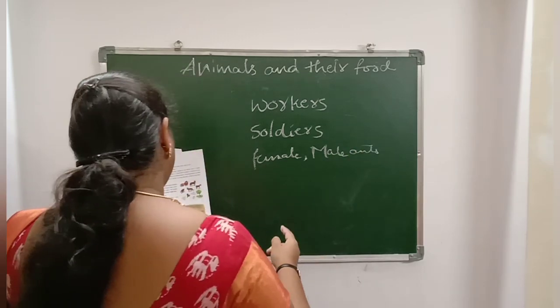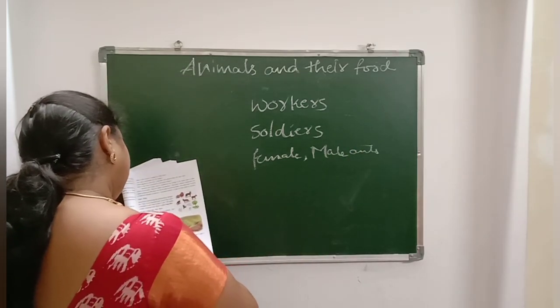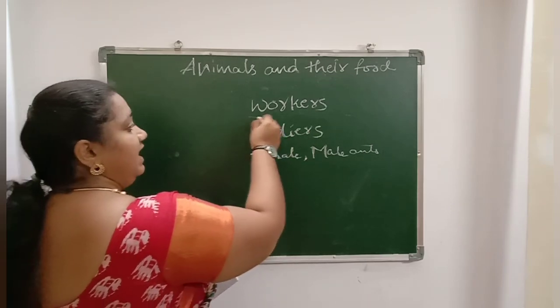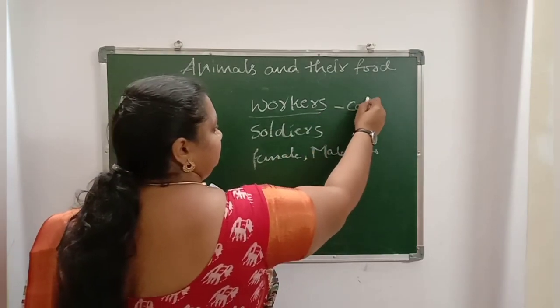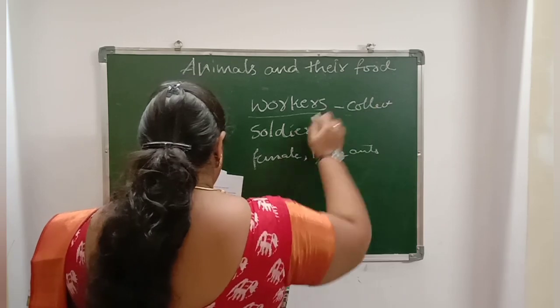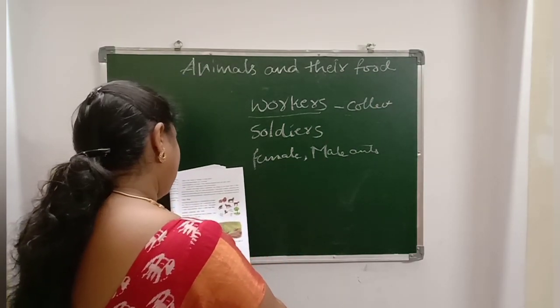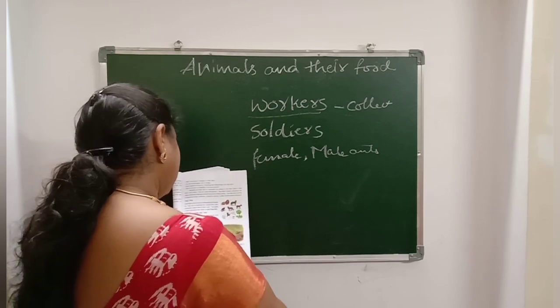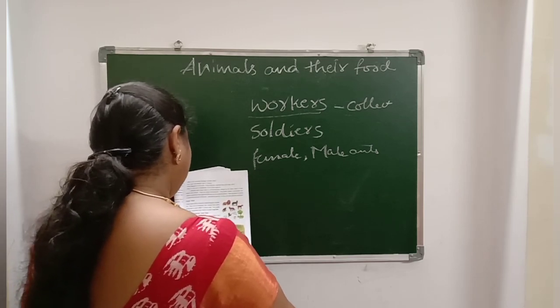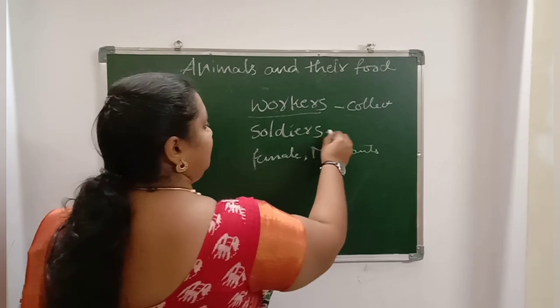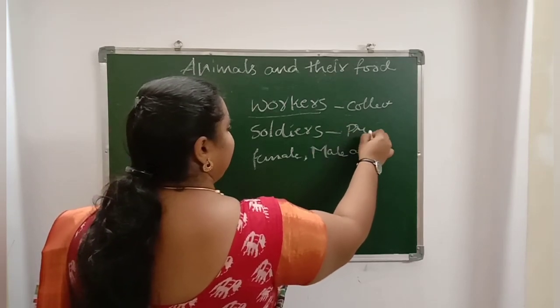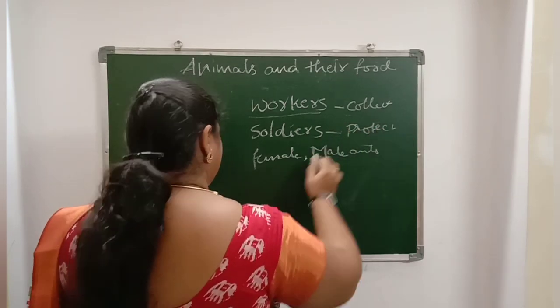The workers collect food. Along with several other duties, they stock food for the colony. The soldiers protect the food along with other duties.